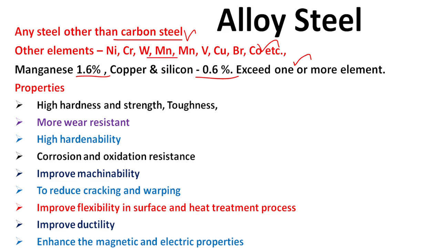The common properties of alloying elements are high hardness, strength and toughness, more wear resistance, high hardenability, and high corrosion and oxidation resistance. They improve the machinability of the material, reduce cracking and warping, improve flexibility in surface and heat treatment processes, improve ductility, and enhance the magnetic and electrical properties of the material.